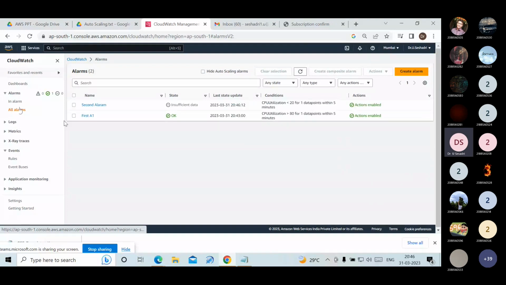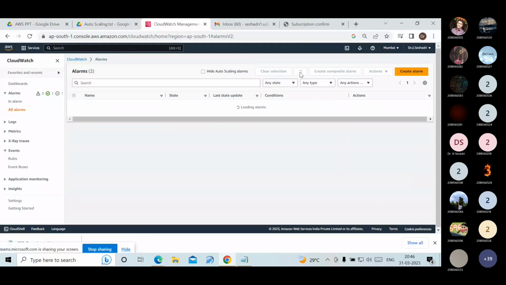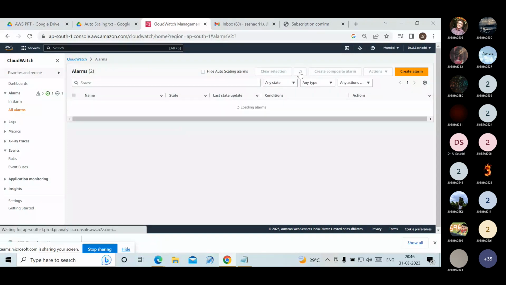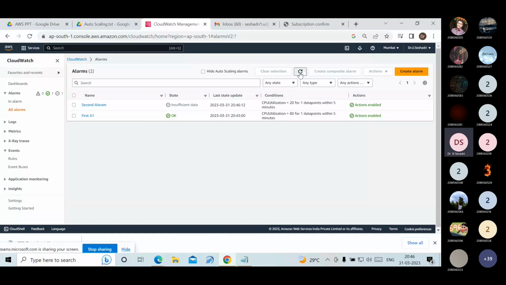Now we have to see all alarms. The insufficient data is there. Wait for a few minutes.